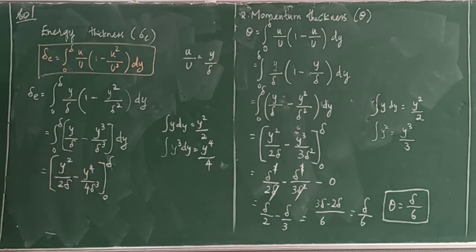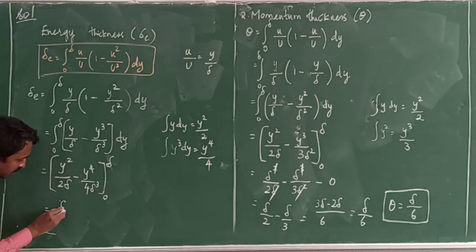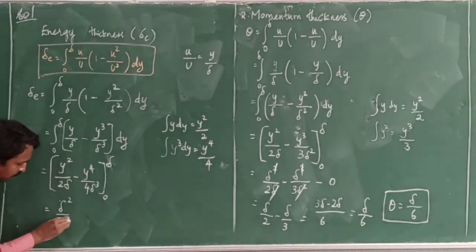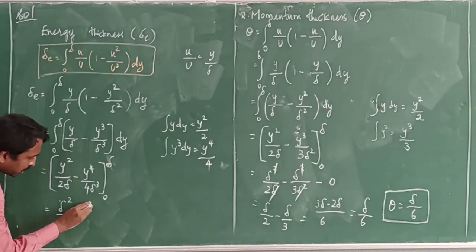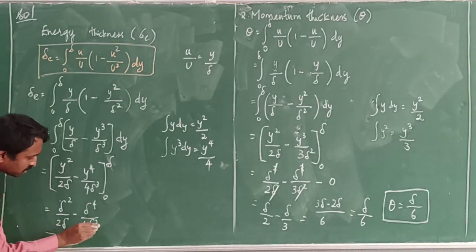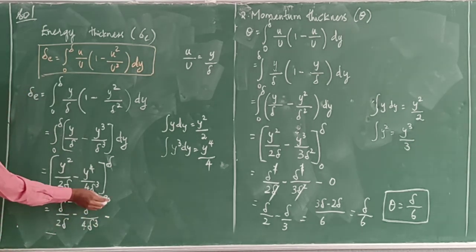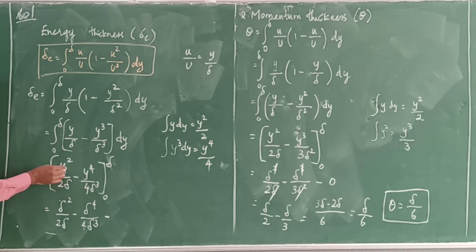Now we need to apply the limits. First, the upper limit: delta square divided by 2 delta minus delta power 4 divided by 4 delta cube. This is the upper limit, minus the lower limit. For the lower limit we substitute 0 for y. 0 divided by 2 delta is 0, and 0 divided by 4 delta cube is 0.